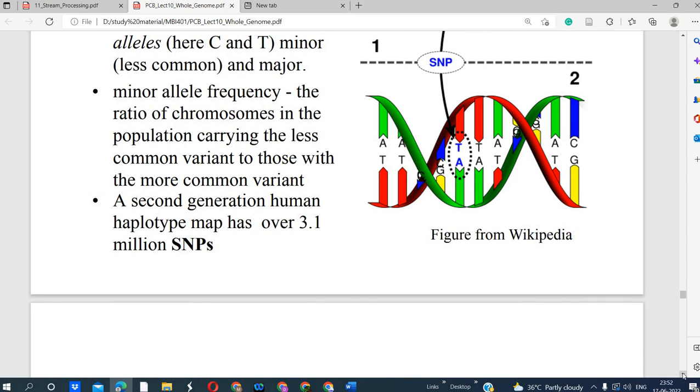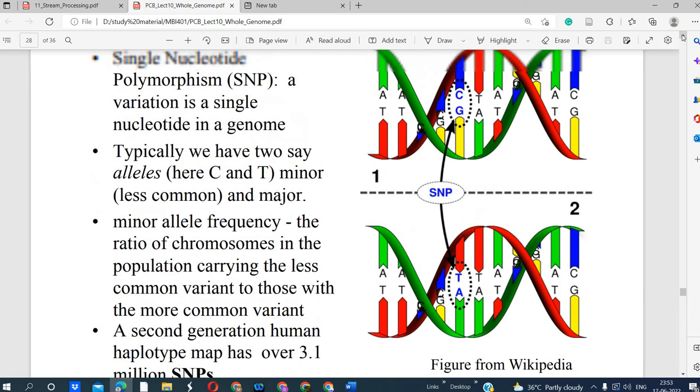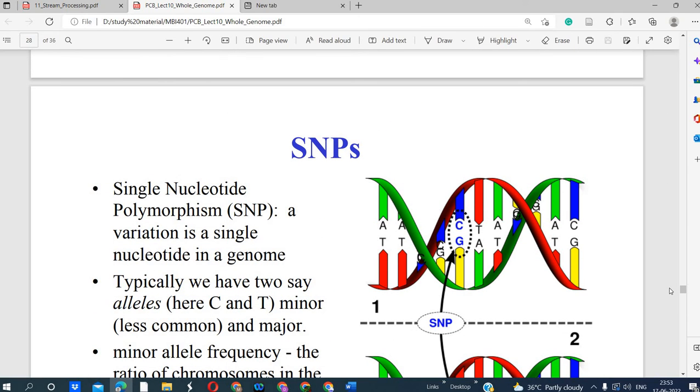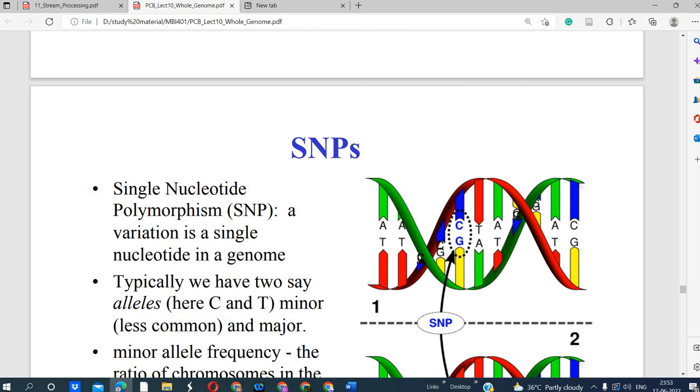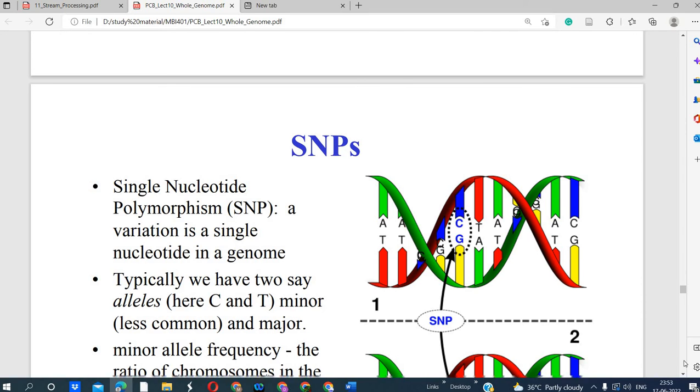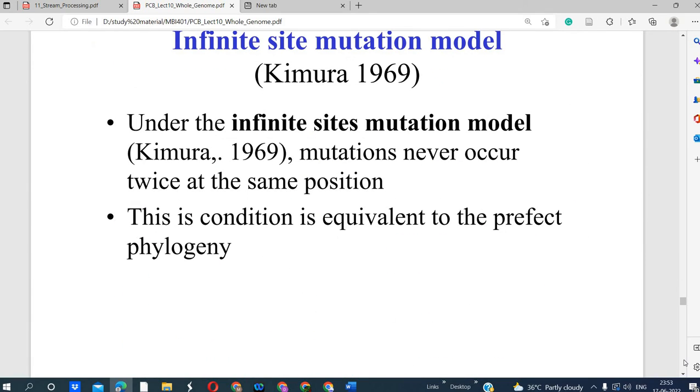SNP, single nucleotide polymorphism. The second generation human haplotype map has over 3.1 million SNPs. So there the change is a single nucleotide polymorphism. Okay, so by doing the SNP analysis we can identify this will be changed.